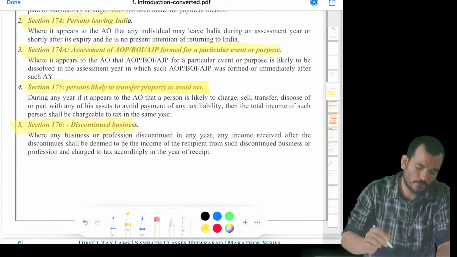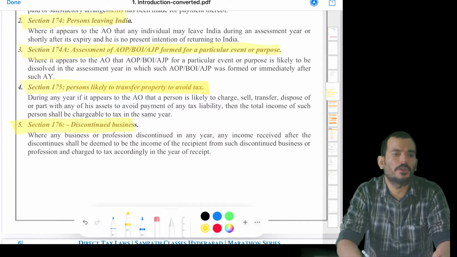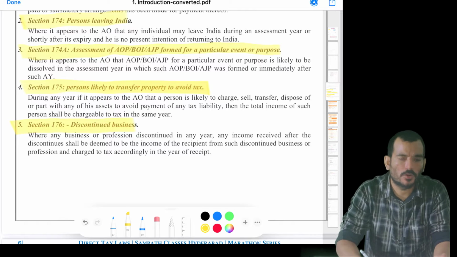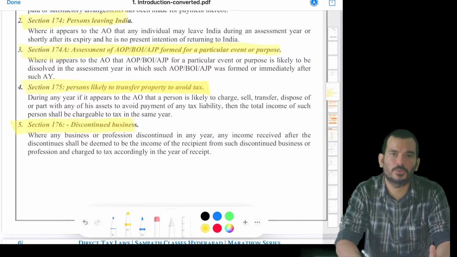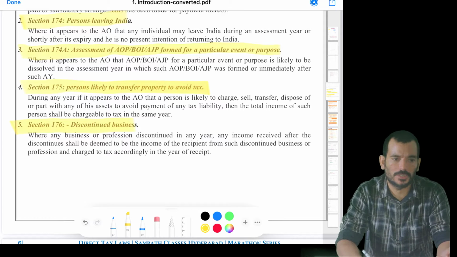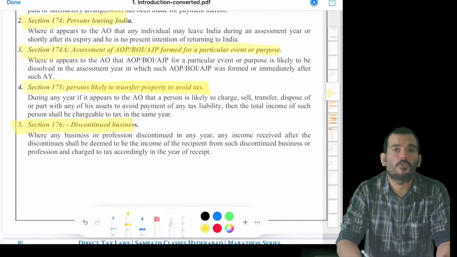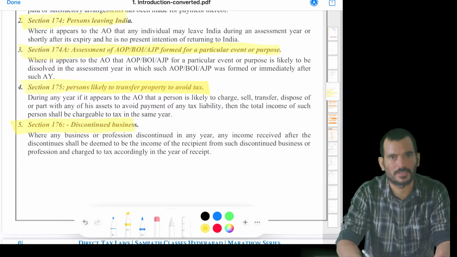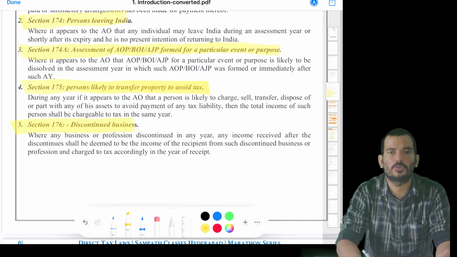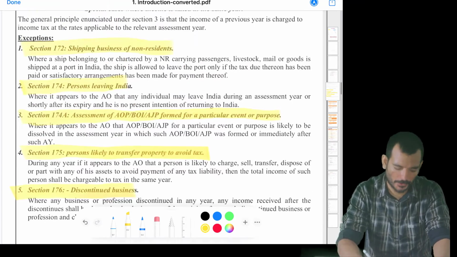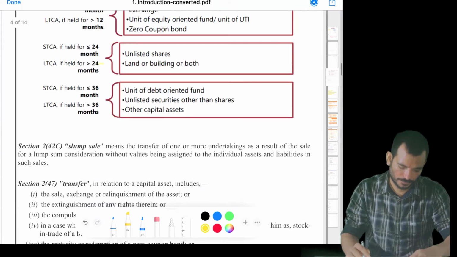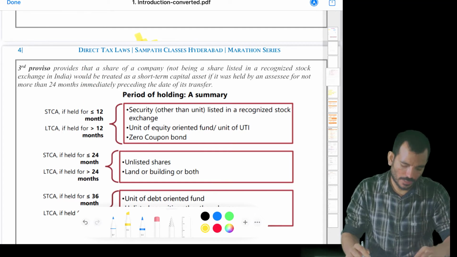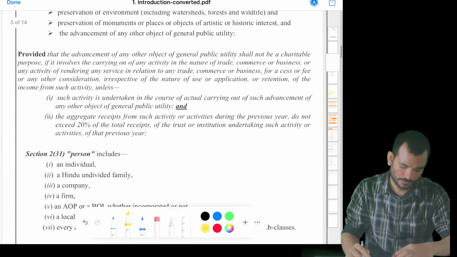The same logic applies for discontinued business also. If a business is discontinued in the previous year, the government will not wait for the previous year to end and then for the new year to start. They'll say that yes, you are selling off your assets, you are selling off your liabilities, in the same way, you settle your liabilities also. And this is not always the case. Whenever the assessing officer has an opinion that there is a revenue leakage, then only he will invoke these provisions. Otherwise, he will not simply go to every organization which is discontinued. Okay. So that is for section 3.